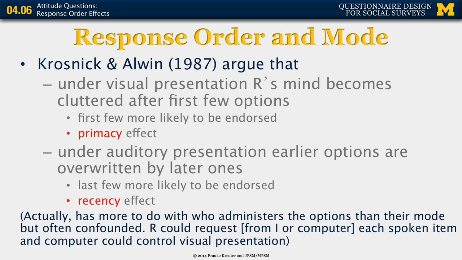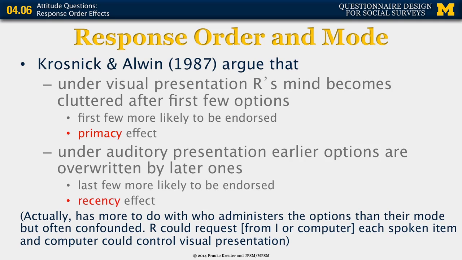They also argue that response order effects of this kind are a function of mode, because under a visual presentation, respondents' minds might become cluttered after the first few options, and the first few are likely to be endorsed, showing this primacy effect. But if you hear it in a telephone survey, and it's an auditory presentation, then the earlier options are overwritten by later ones, and so the last few are more likely to be endorsed, which would lead to a recency effect.